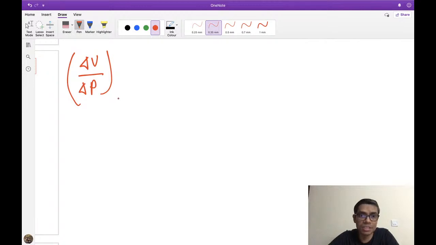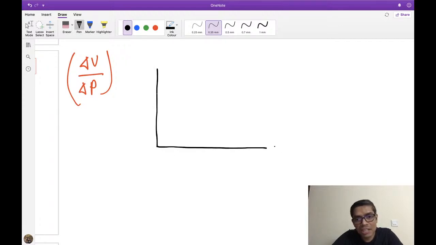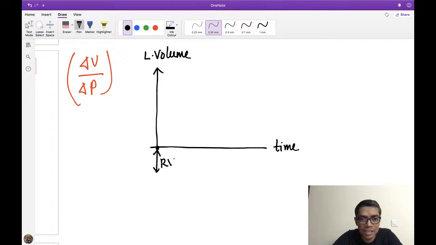time constant concept. So look at this curve first, what I'm drawing here. On the x-axis I'll draw time, and on the y-axis the lung volume. Suppose I am starting from here. The volume present here is the residual volume.